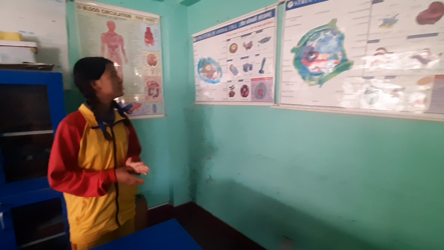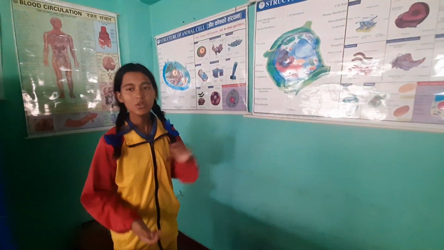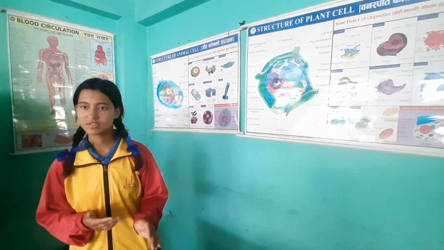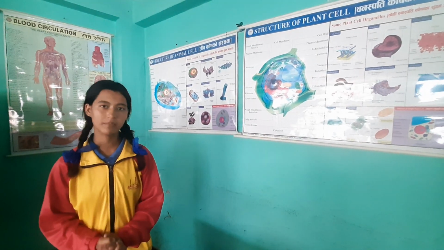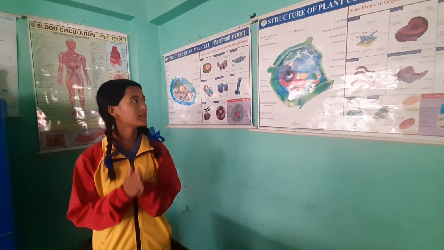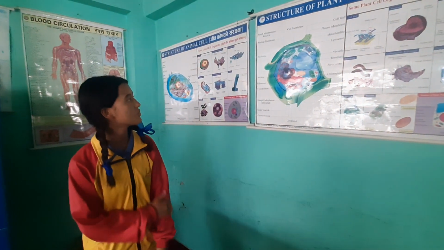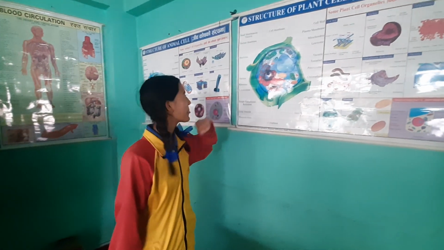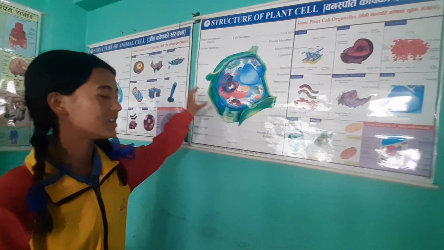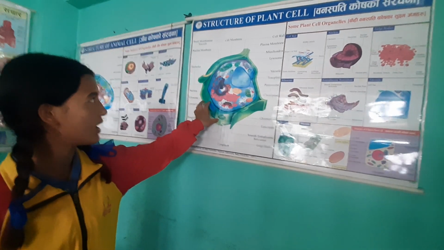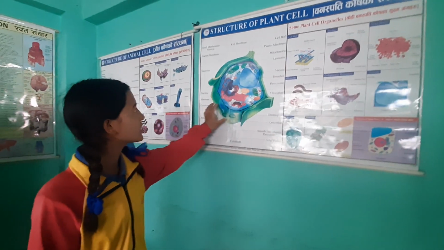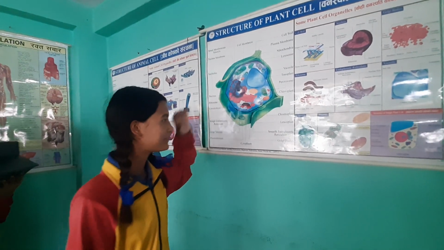First, plant cell. As we all know, our body is made up of cells. Cell was discovered by Robert Hooke, and our whole body is made up of cells. So I'll just explain the plant cell. First, the plant cell's outer structure is the cell wall. It has the cell wall, which the animal cell does not have. It contains the plant cell wall.